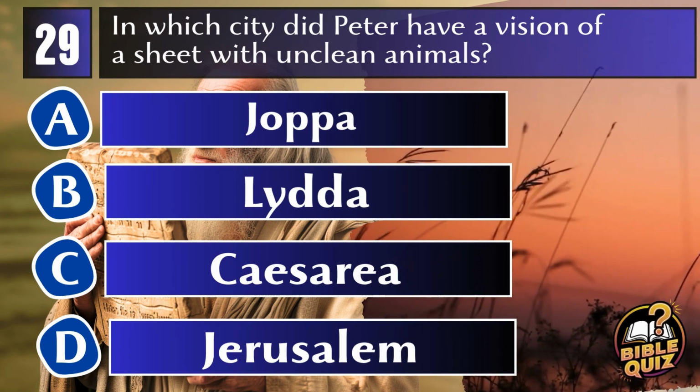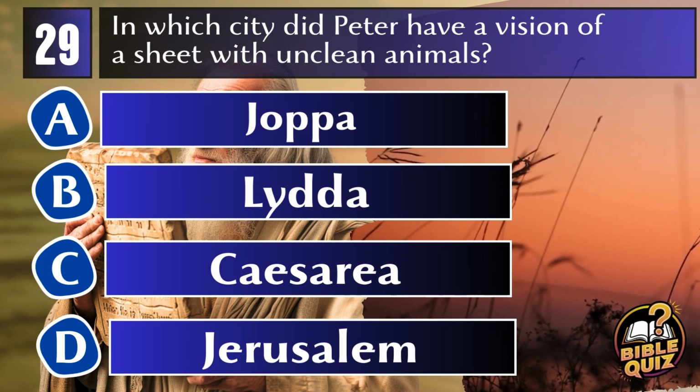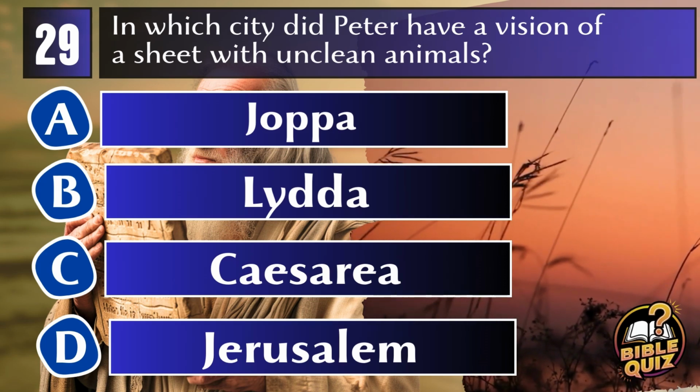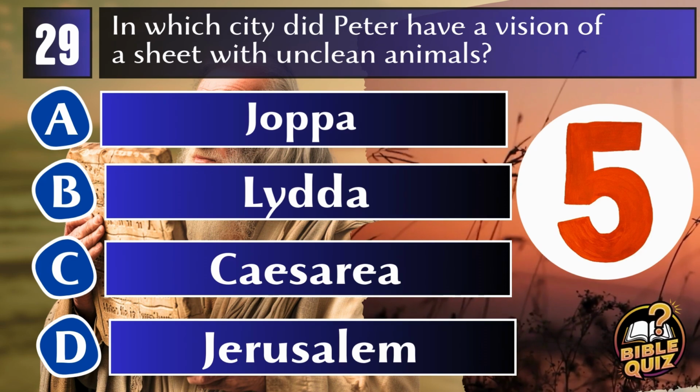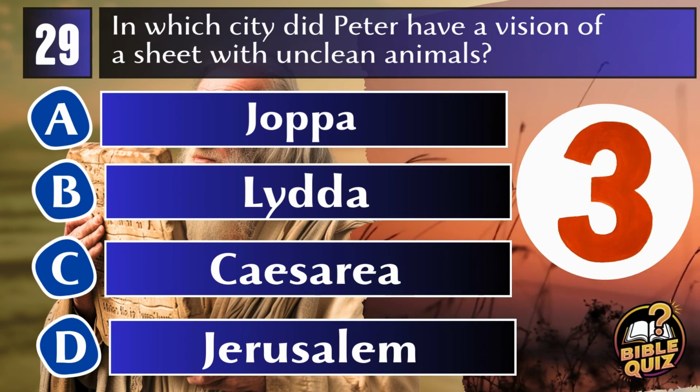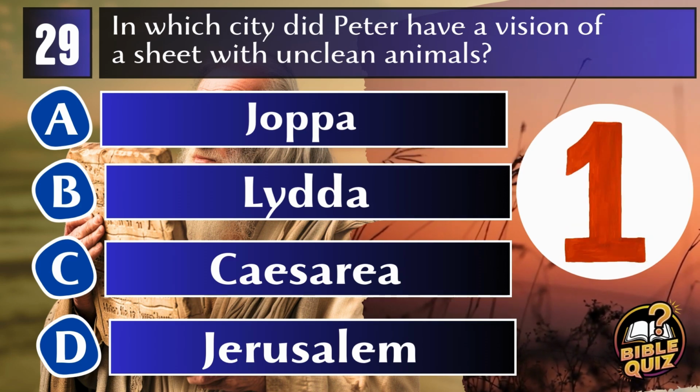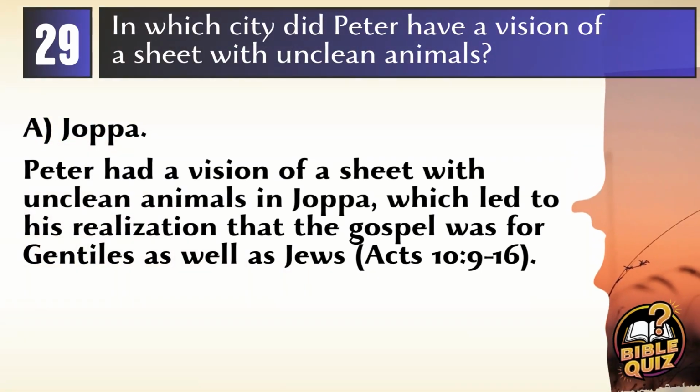A. Joppa. B. Lydda. C. Caesarea. D. Jerusalem. Answer A. Joppa. Peter had the vision of a sheet with unclean animals in Joppa, which led to the understanding that the gospel was for Gentiles as well as Jews, a pivotal moment in Christian theology.